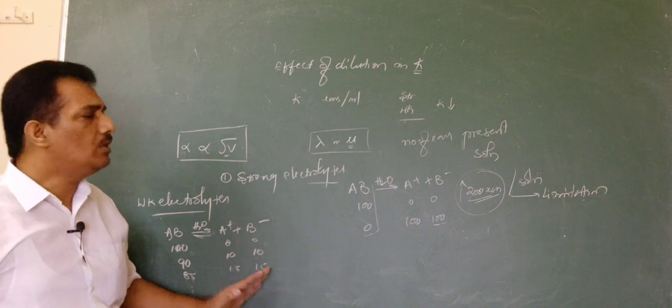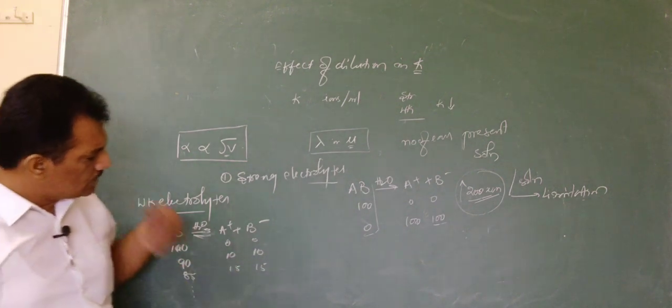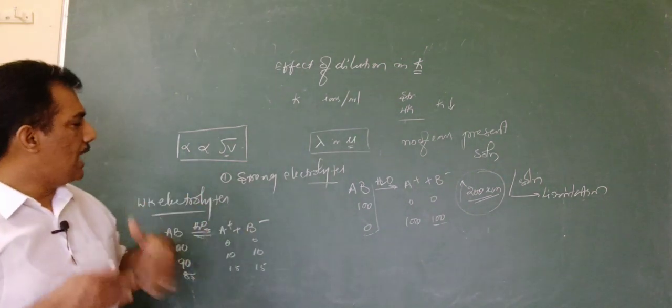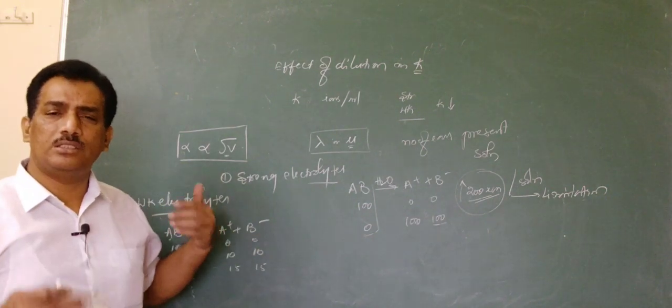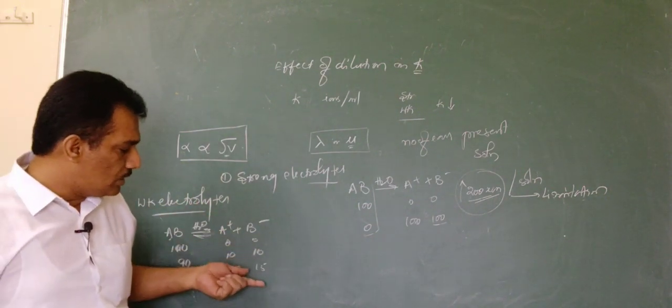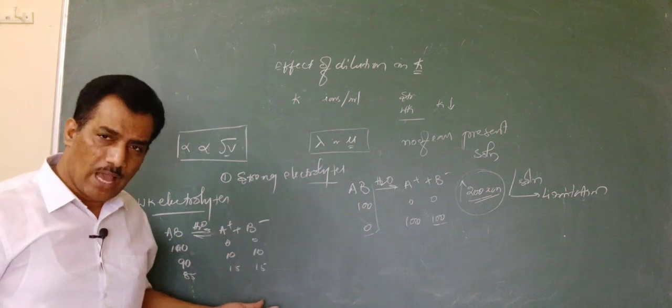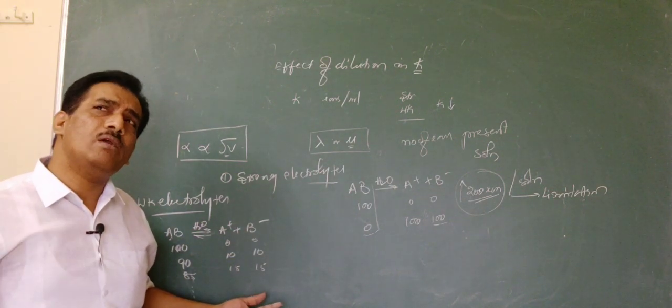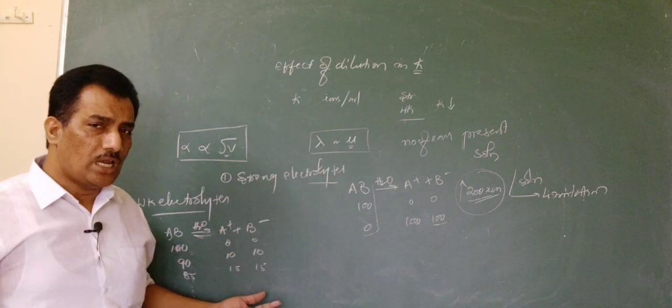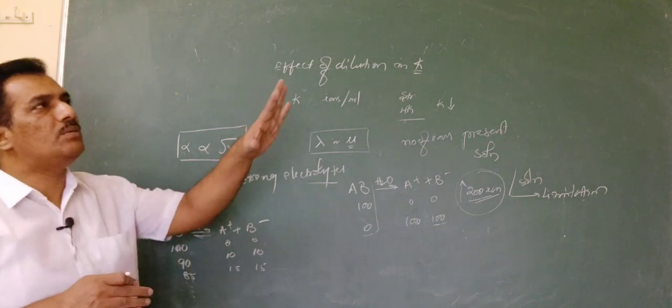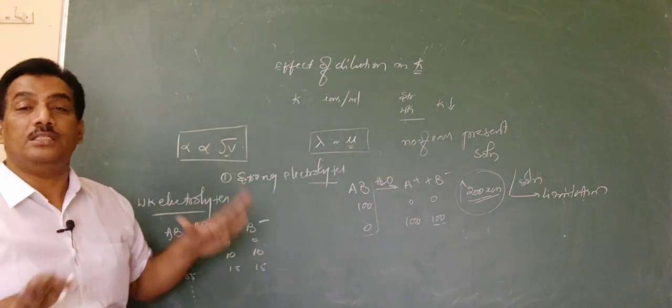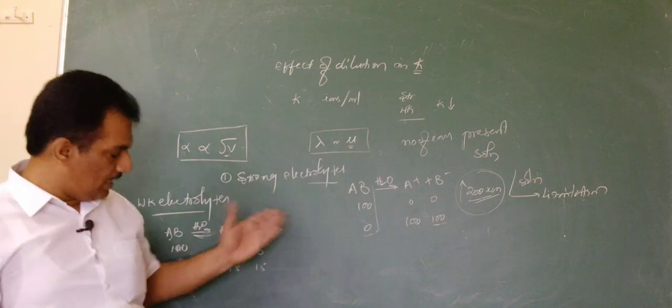You may think, sir, lakhs of gallons of water are continuously added, the dilution is going on and the dissociation will happen, so at some stage it may go to 100% ionization. You may imagine that, but it is only imaginary; practically it is not possible. Why? Let me explain that.